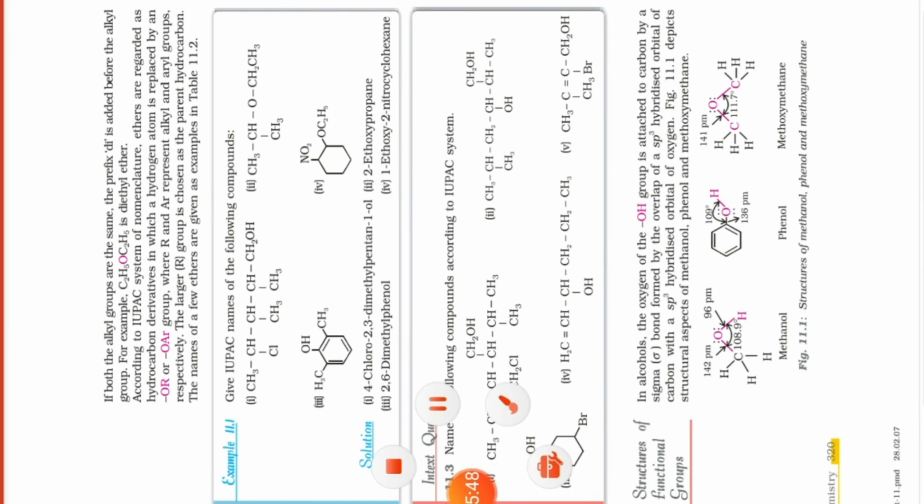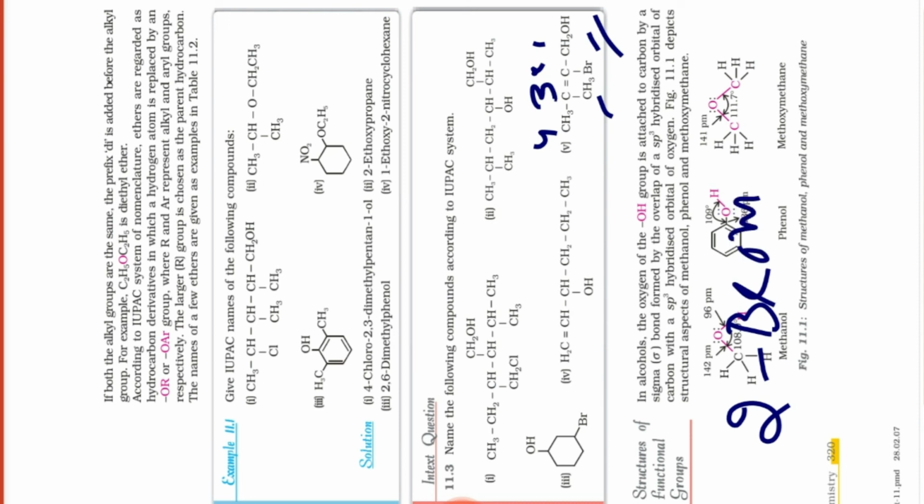You must see the last one, number 5. Okay, number 5 is here. That is CH3, C double bond, CH3, CBr, CH2OH. Now I think numbering should start from the functional group side. 1, 2, 3, 4. Now the substituent at the second position is Br, and at the third position CH3. Alphabetically B comes first, so its name is 2-bromo, then 3-methyl.